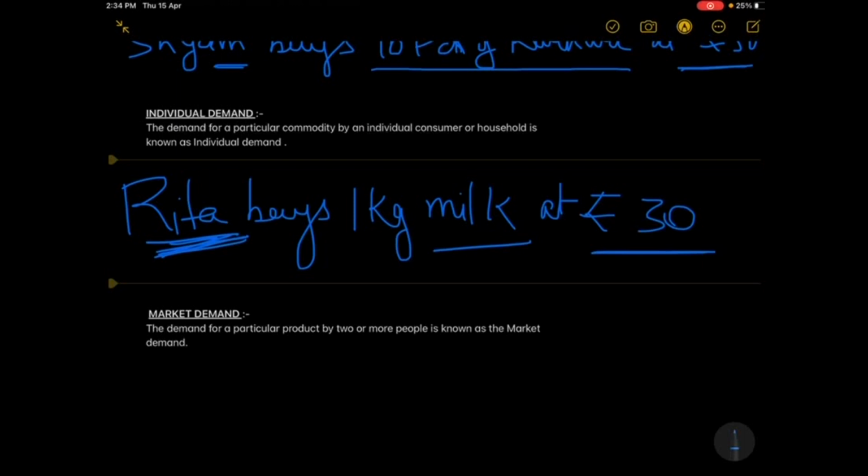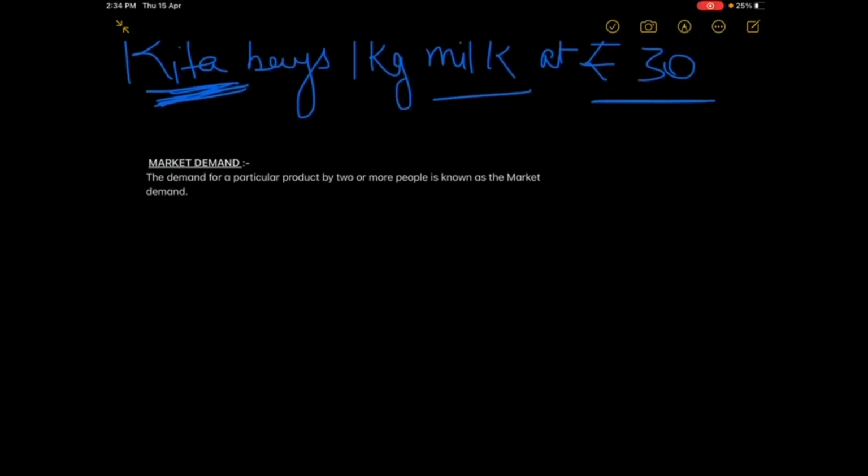Now moving over to the next one, that is market demand. What is market demand? The demand for a particular product by two or more people or customers is known as a market demand. So when more than one customer or more than one person is demanding a particular product or services, then we can say that it is the market demand.